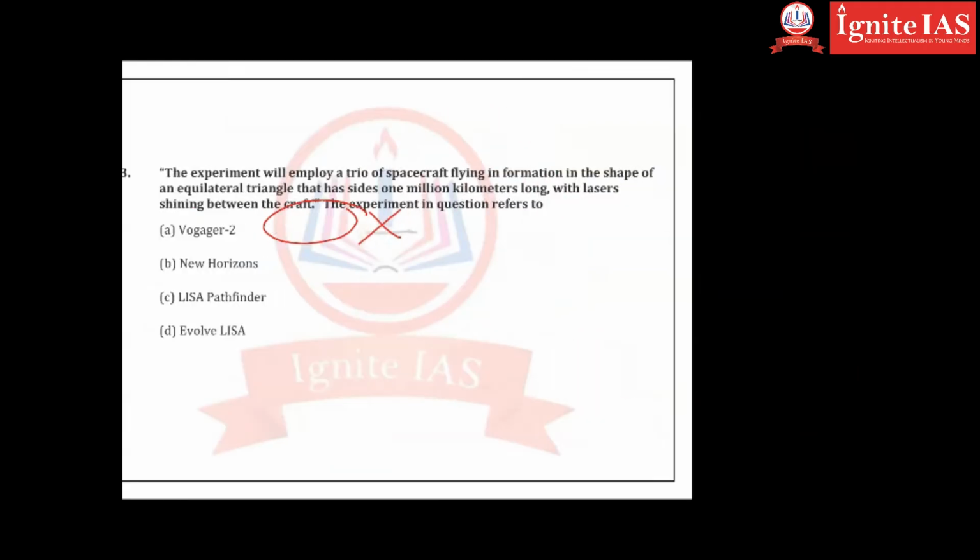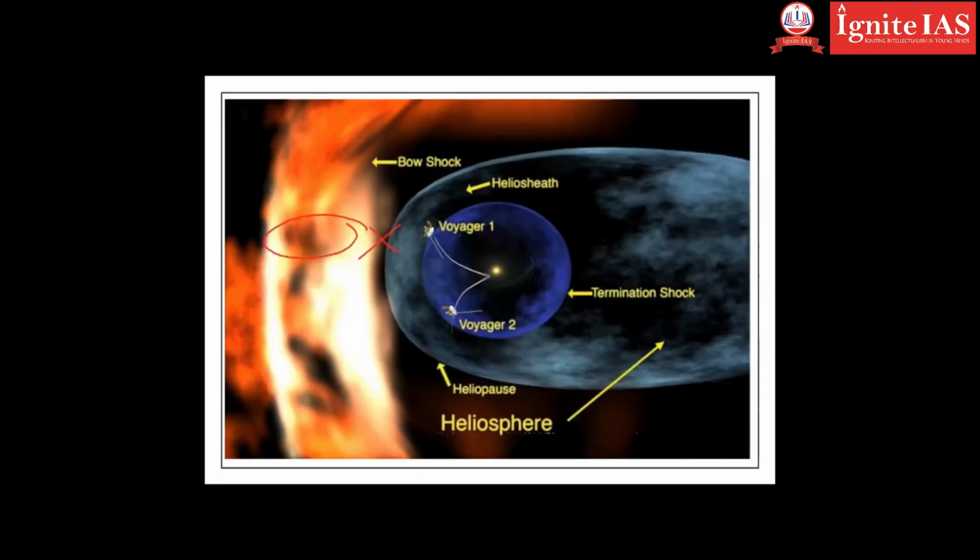Remember, when NASA wanted to find out if there is alien life in space or in the universe, they sent two spacecraft, or space missions, Voyager 1 and Voyager 2. Though it is named Voyager 2, it was sent first. Attached to it, this is Voyager 1. Voyager 1 was sent second.